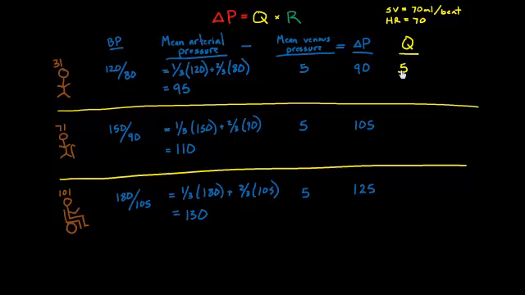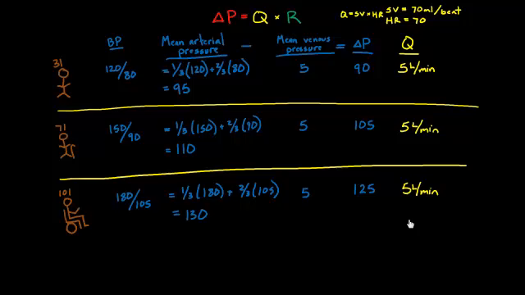So this works out to about 5 liters a minute, because Q is simply SV times HR. I'm just multiplying those two numbers together, and I get about 5 liters a minute, and it doesn't change over time. So 5 liters a minute here, 5 liters a minute here.